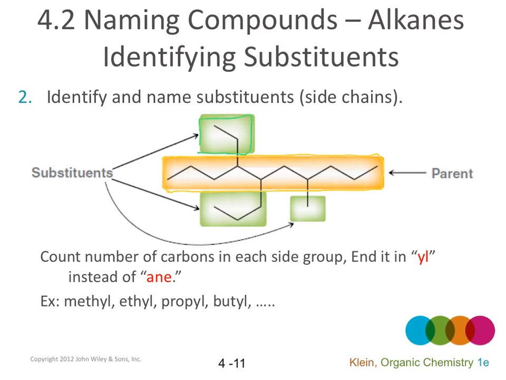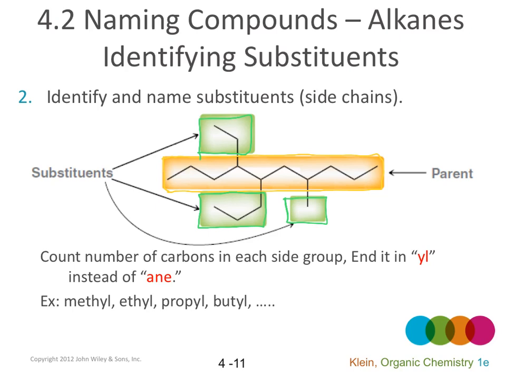One substituent here, this is the second one, and this is the third one. To name the substituents, we count the number of carbons and end it with YL.